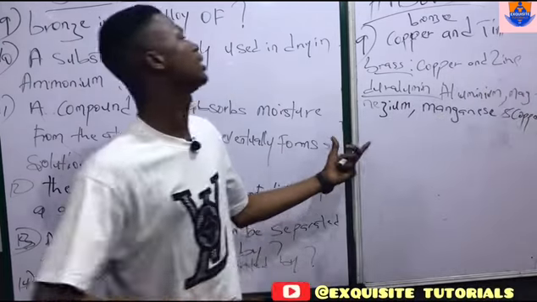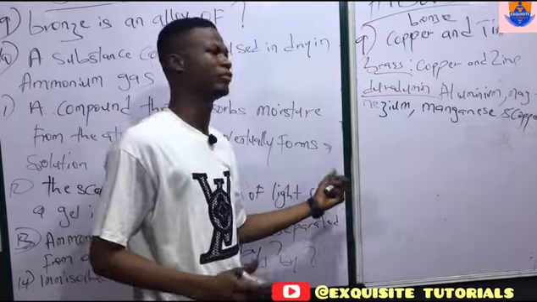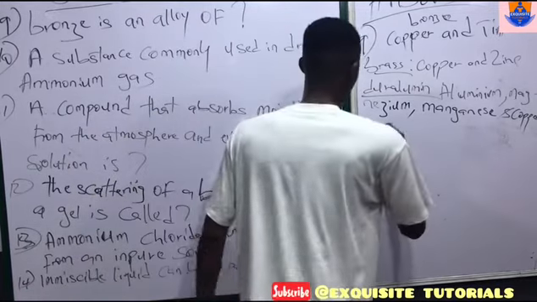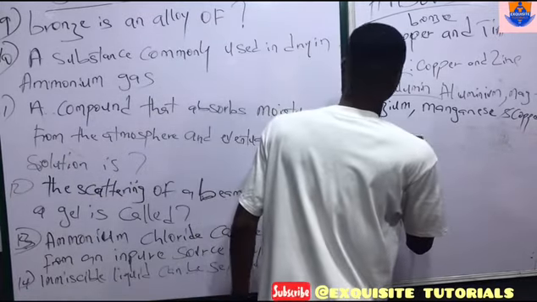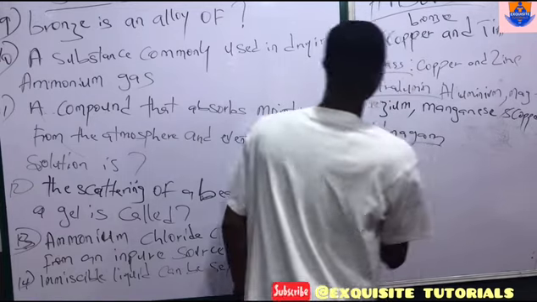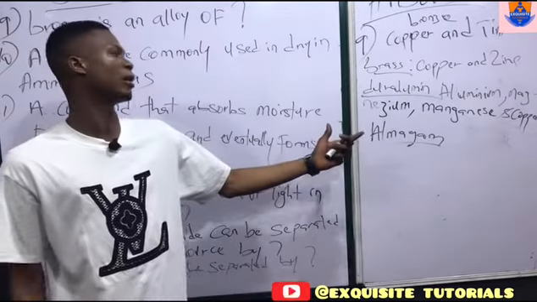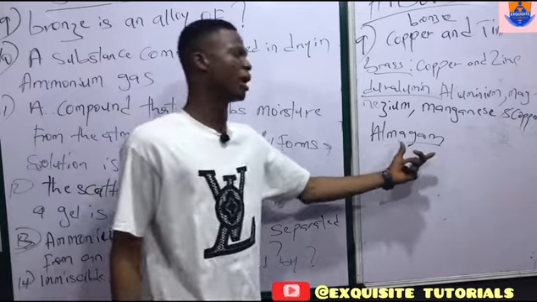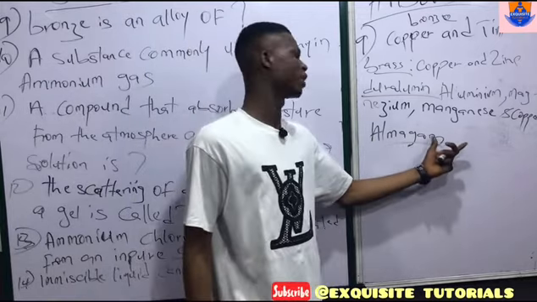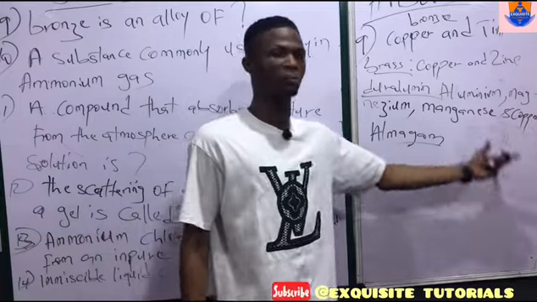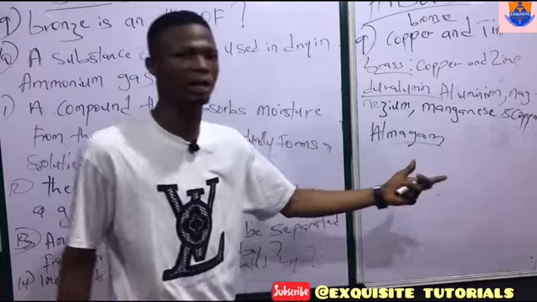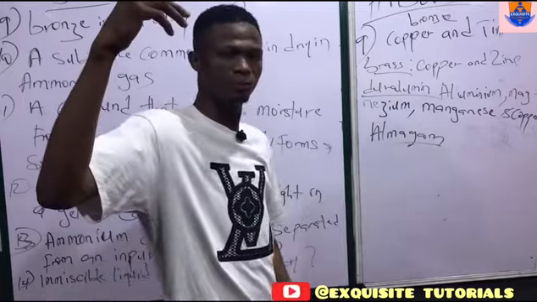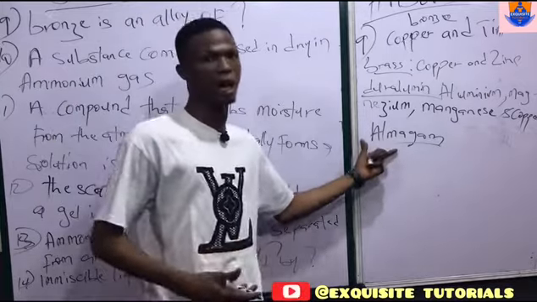Now, you can still see something like amalgam. Whenever you see anything like this, amalgam, just know that it's talking about mercury. So when you see sodium amalgam, it's talking about an alloy of sodium and mercury. Anything amalgam is an alloy of the substance and mercury.